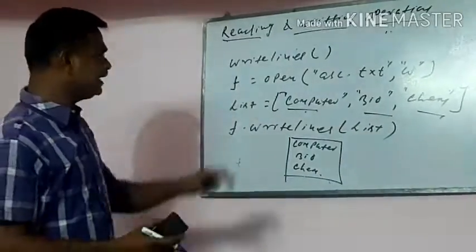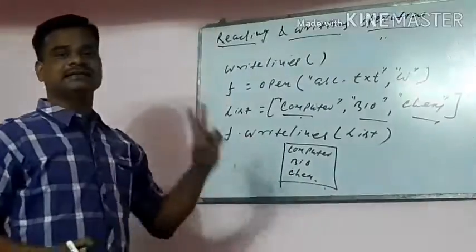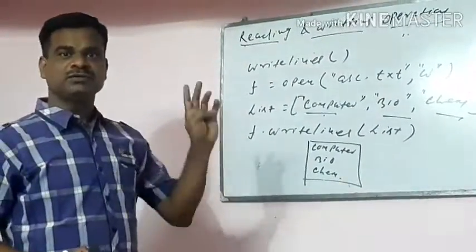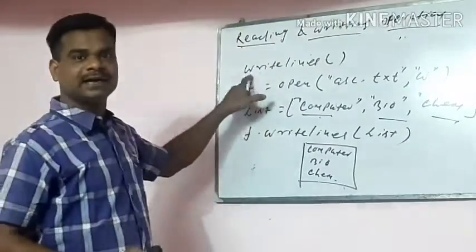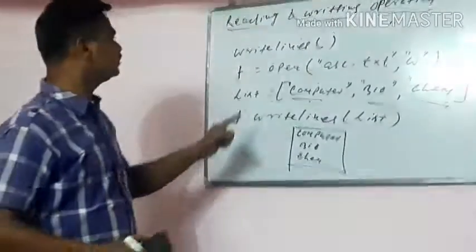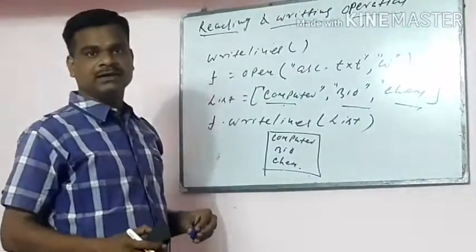Clear? Write means a single line. Writelines means multiple lines. First you have to create a file, then write something into that file using the write and writelines functions. These are the operations of writing to a file.